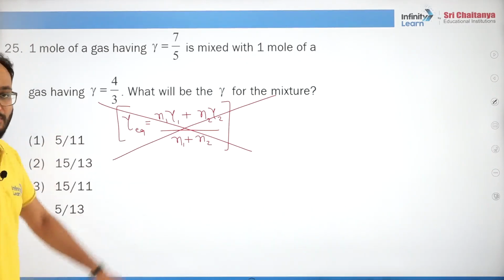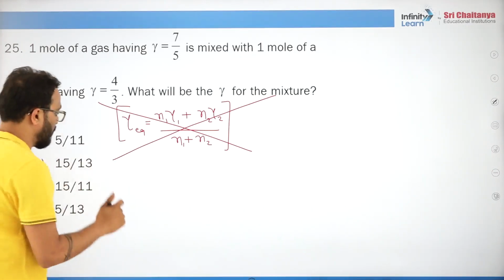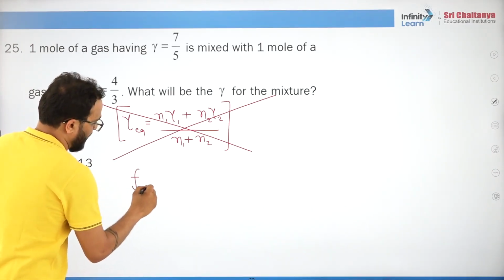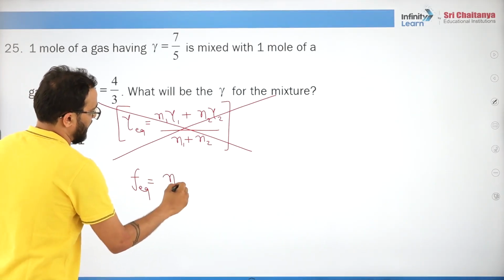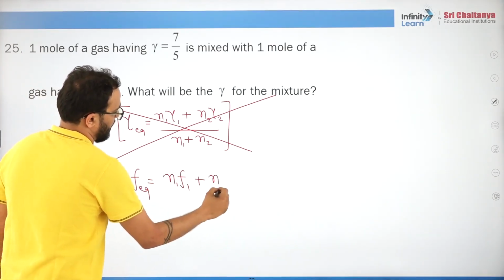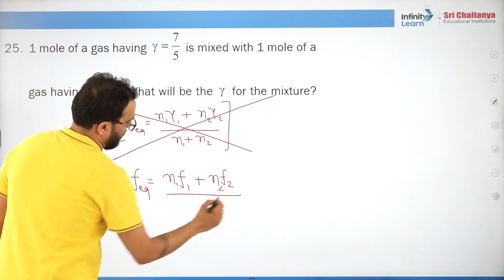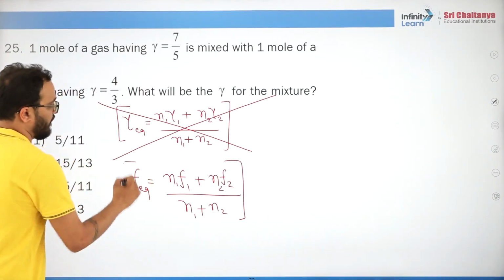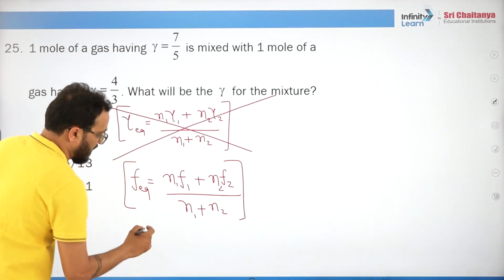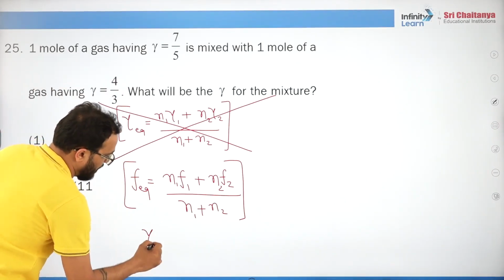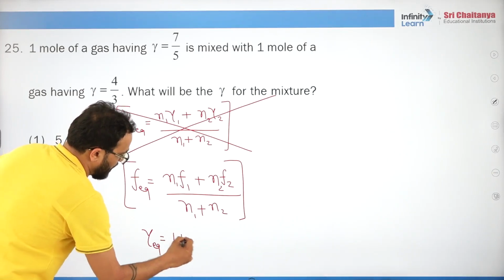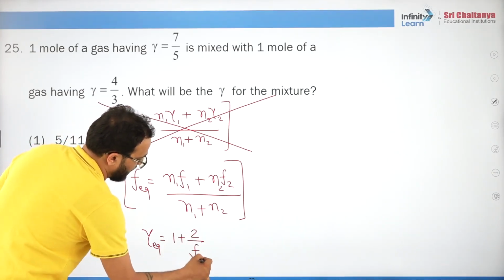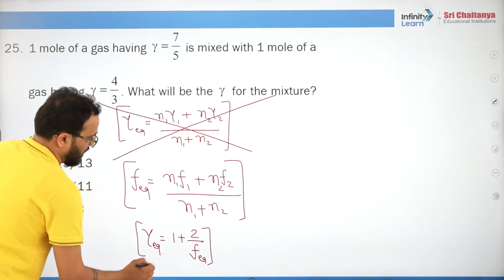Never do this. You have to do it like this: for degrees of freedom, f equivalent is n1 f1 plus n2 f2 upon n1 plus n2, where n1 and n2 are the numbers of moles of the gases and f1 and f2 are the degrees of freedom. From this f equivalent, gamma equivalent is 1 plus 2 upon f equivalent. This is the formula that you have to use.